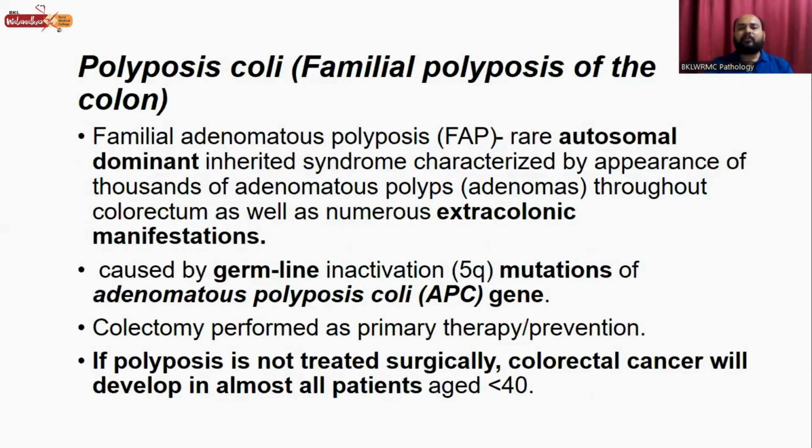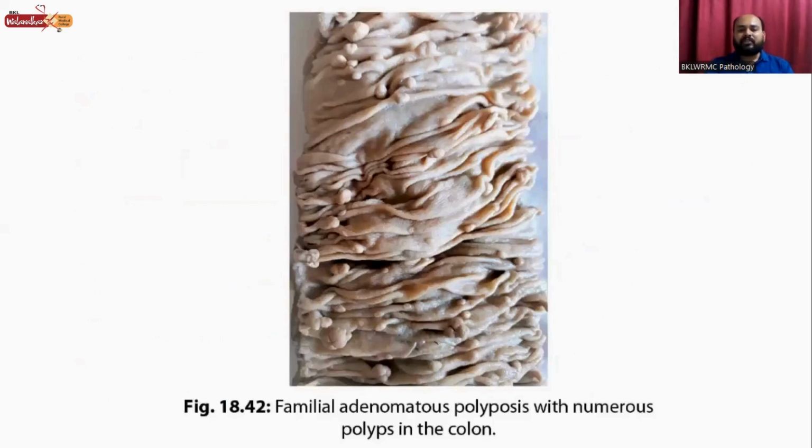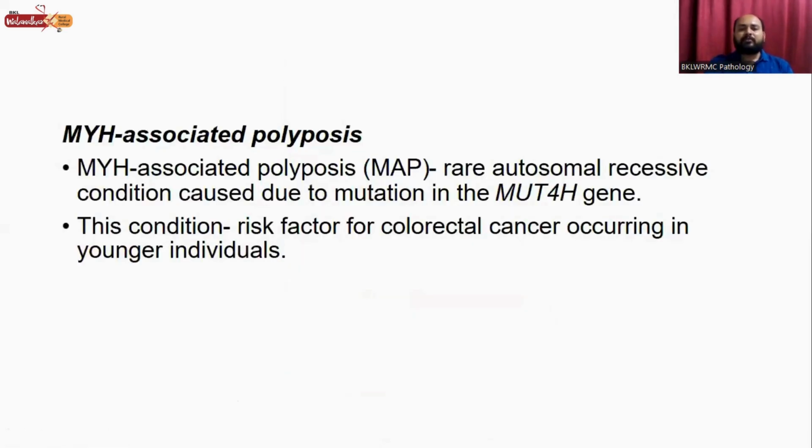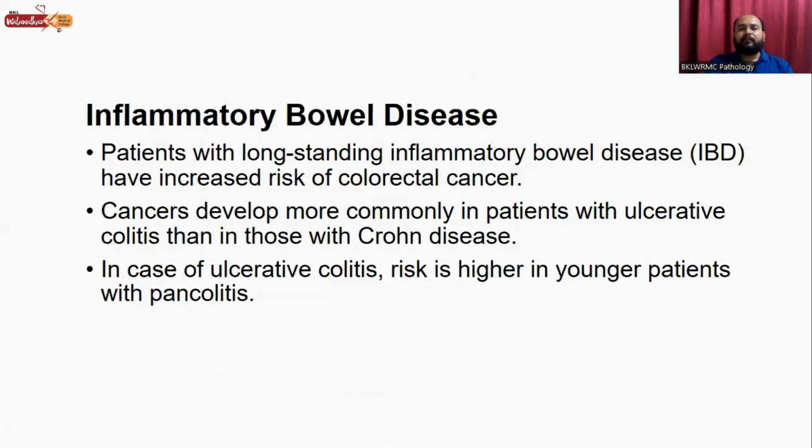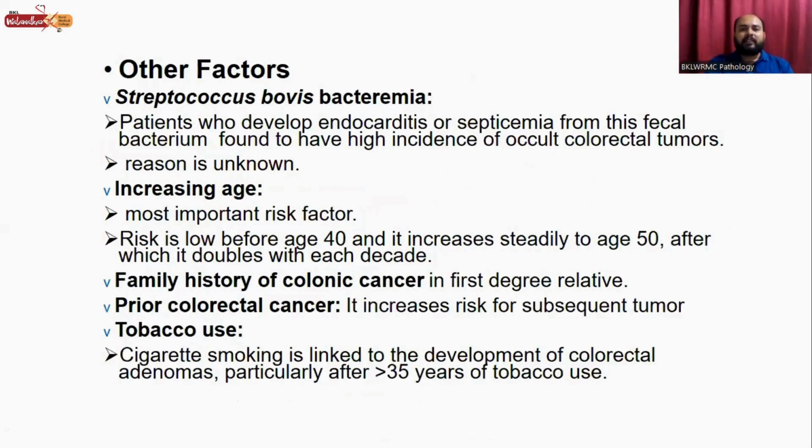There are various factors and syndromes like polyposis coli, familial polyposis of the colon. So this is a case of familial adenomatous polyposis with numerous polyps in the colon. All these are the polyps. Numerous polyps are present in the colon, and further they can be converted into neoplasm or colorectal carcinoma. MYH-associated polyposis, hereditary polyposis, colorectal cancer, inflammatory bowel disease like ulcerative colitis and Crohn's disease can lead to adenocarcinoma of the colon, and other factors.